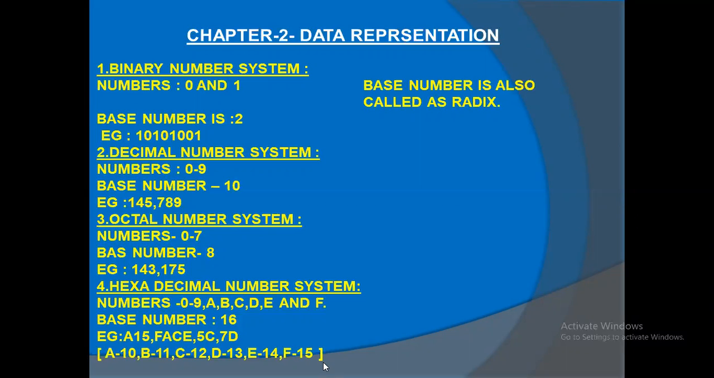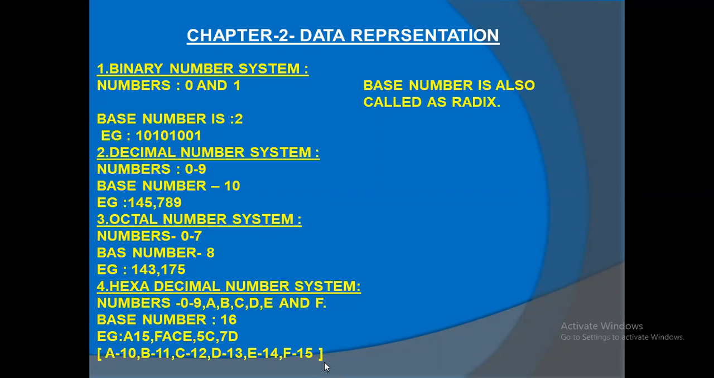11 means B. How to represent B. 12 means C. 13 means D. 14 means E. 15 means F. So you just note down these things.